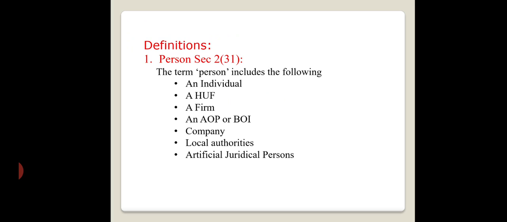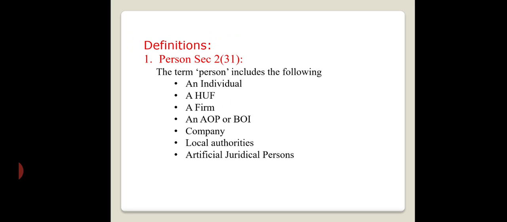And here, artificial juridical persons. It is the miscellaneous head which includes all the remaining persons except the above persons. The remaining heads are considered as artificial juridical persons. For example, temples, idols, deities, etc.